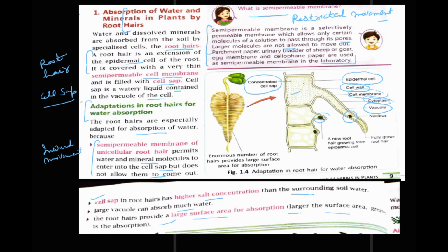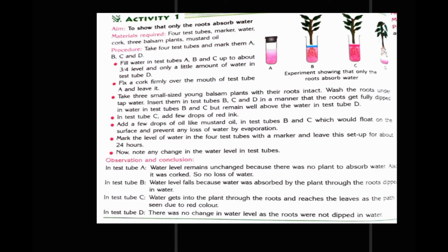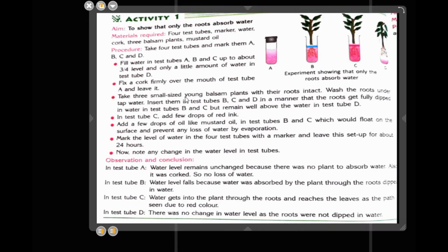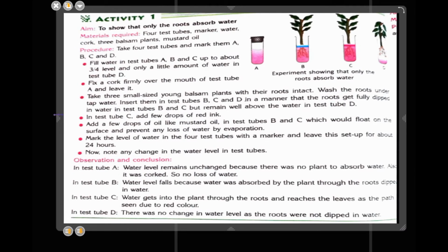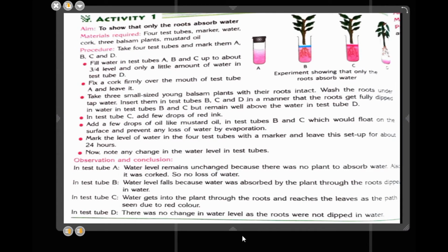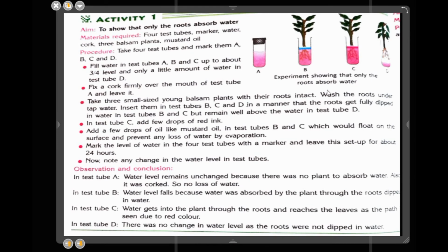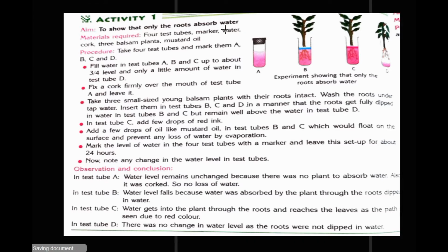Now we will move on to the next page in your book. On that page is activity number 1. Understand it carefully. What is the purpose of this activity? It is to show that only the root absorbs water and not other parts of the plant.